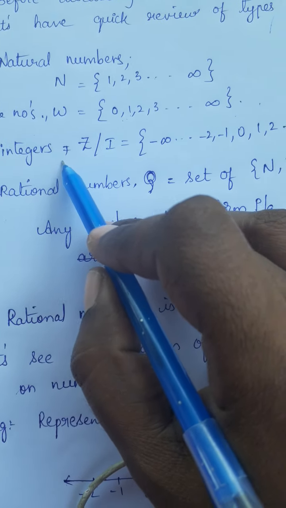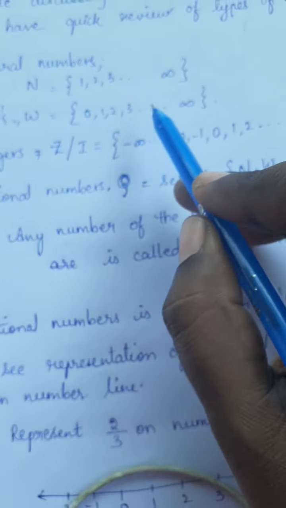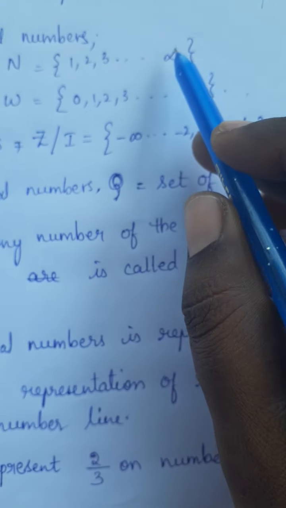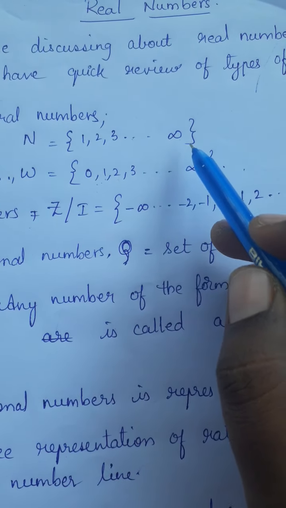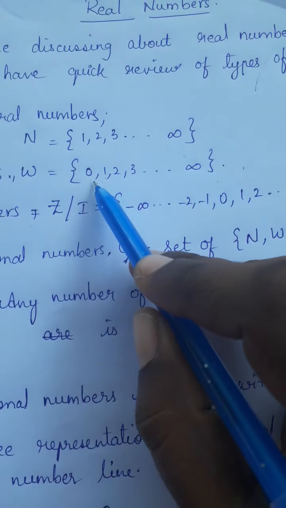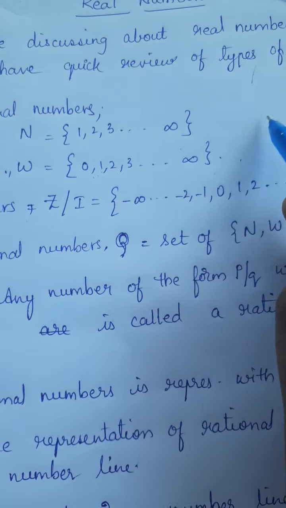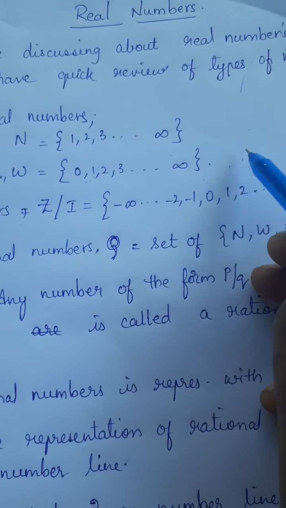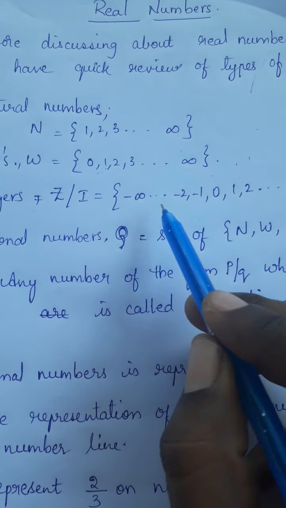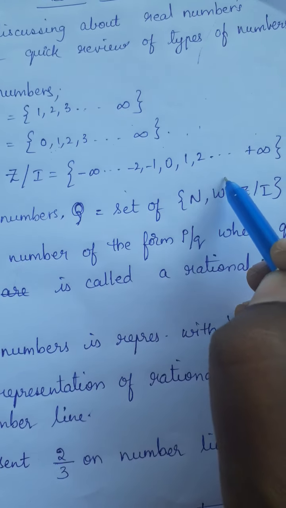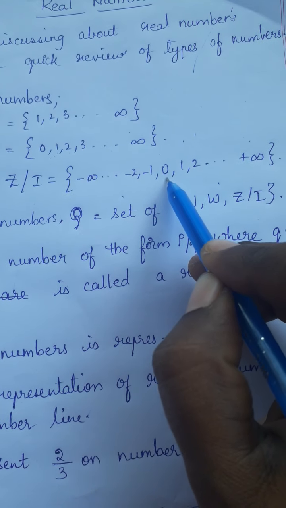Next numbers are integers. Here 1, 2, 3 and so on are positive numbers, yes or no? From 0 to the right side of the number line they are positive. Now integers means the negative numbers, positive numbers along with 0.